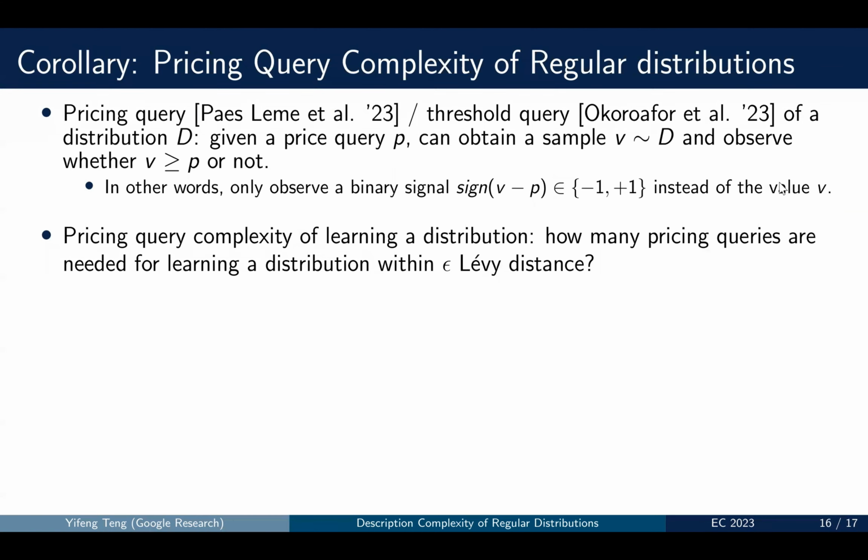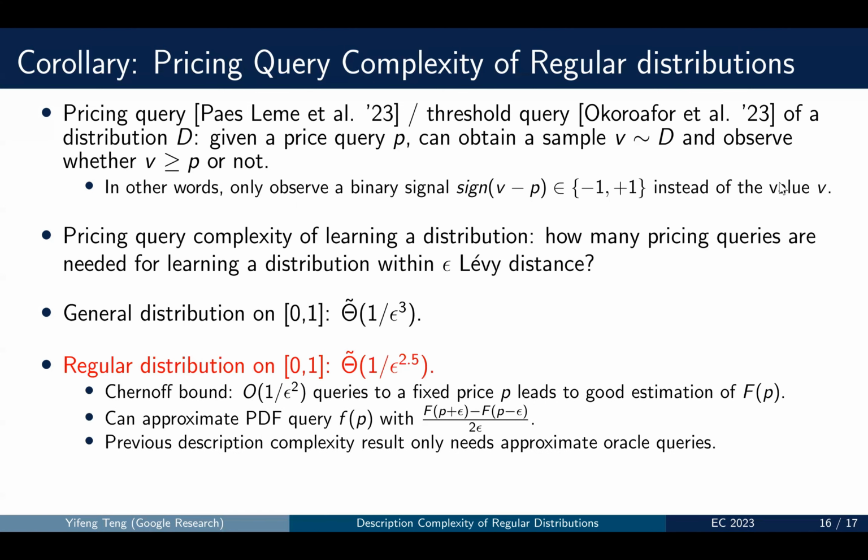One corollary of our description complexity result is on the pricing query complexity of learning entire regular distributions. The pricing query, or threshold query, of a distribution is defined by saying that we propose a price query P and we obtain a value sample V drawn from D, but not directly observing its value. We only observe a binary signal whether V is greater than P or not. The pricing query complexity of learning a distribution asks: how many pricing queries are needed for learning a distribution within epsilon level distance?